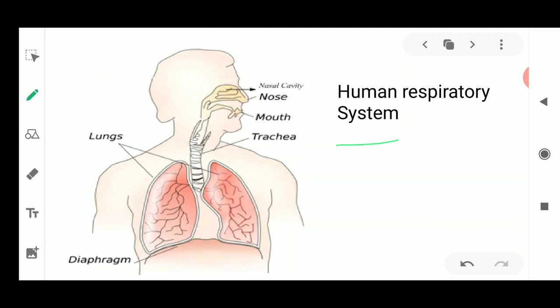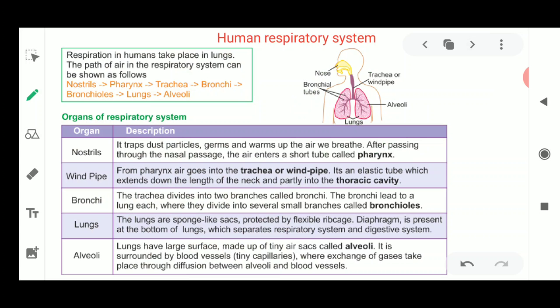Similarly, the respiratory system is also composed of organs of respiration like the lungs, trachea, the nose (nasal cavity), diaphragm, and alveoli. The main organ of the respiratory system is always considered to be the lungs. Inside the lungs, some more things are present, which are the actual organs of respiration.